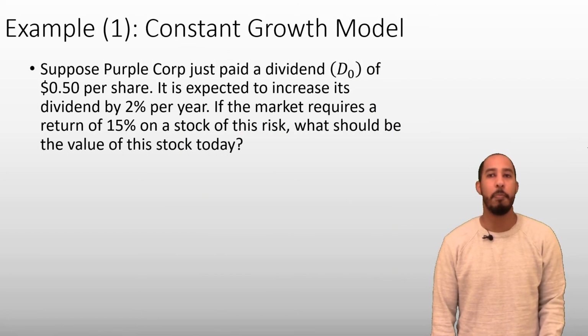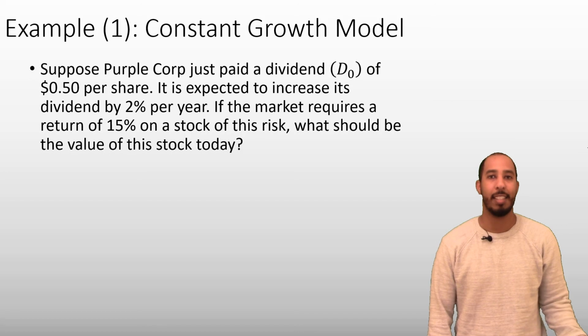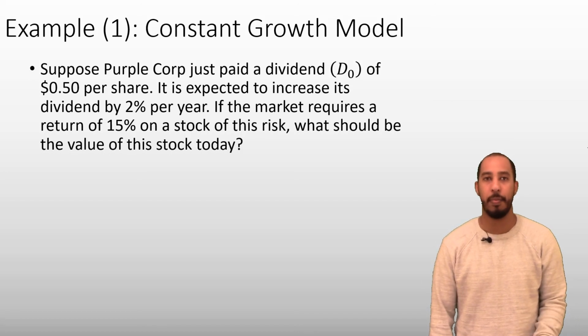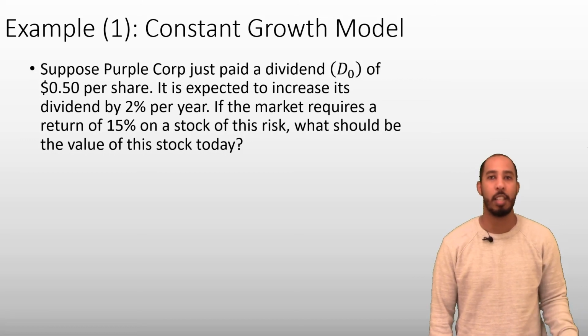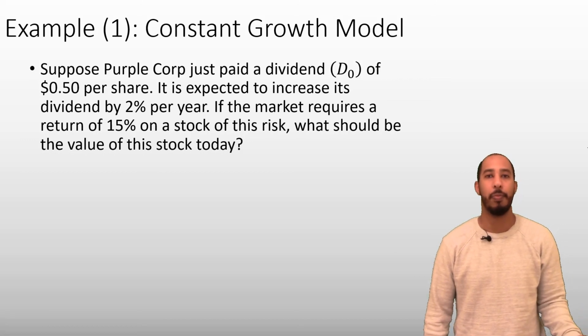First, we need to check if we meet the requirements to use the constant growth model on this stock. Is the growth rate of dividends constant? Yes, they're going to grow at 2% per year. Is the required return greater than the growth rate? Yes, 15% is bigger than the 2% constant growth rate. So we're good to go.